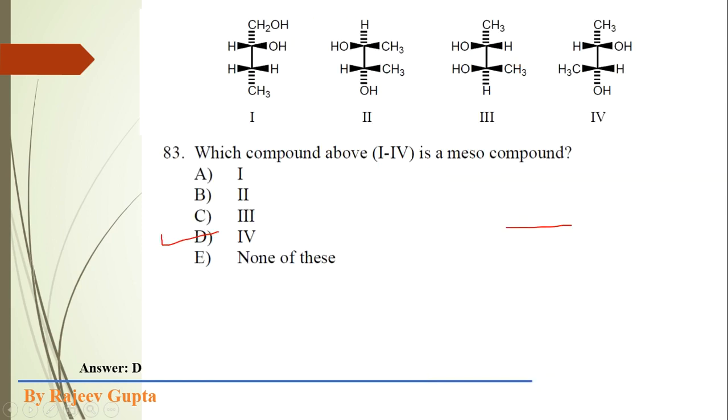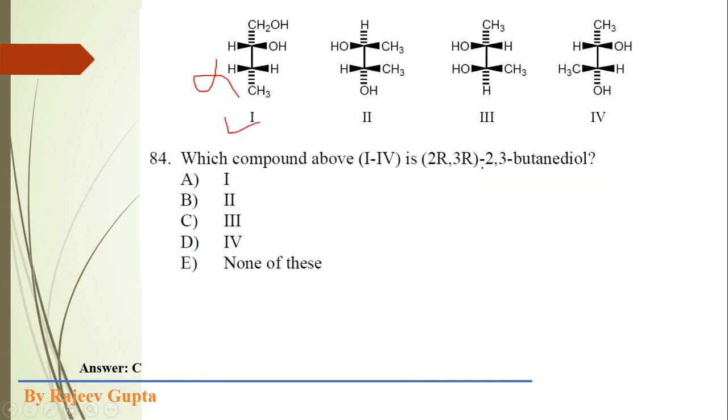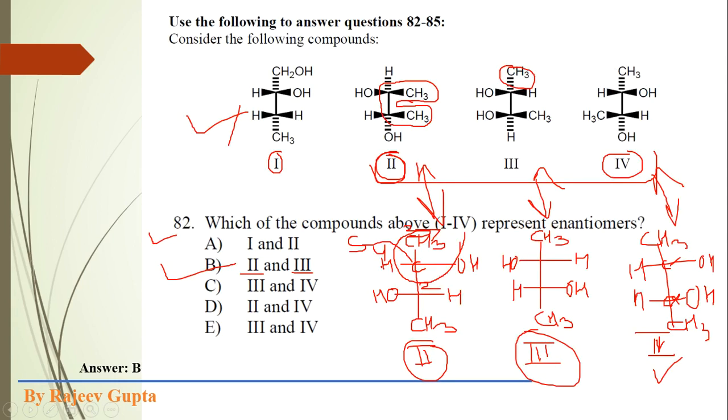Okay, so what has been asked here is that both are R, which means we can remove this option, because here one chiral center has S configuration, but both chiral centers should have RR. Now check this. Here, obviously, both are mirror images. So obviously this chiral center will have R configuration, because both are mirror images.